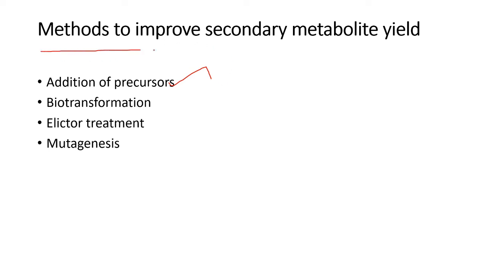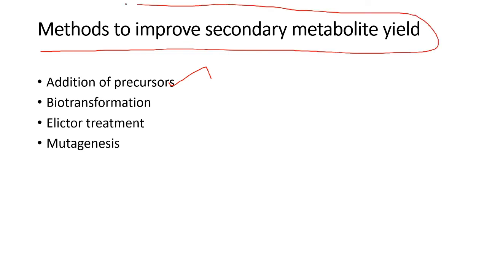They will ask what are the methods to improve the secondary metabolite yield. Biotransformation: identify the genes of the novel components, transfer them into plants and extract larger amounts. That is called molecular farming. Take the genes, for example, from Azadirachta indica, azadirachtin: which gene is responsible for the insecticidal properties. Take out the genes and transfer them to tobacco plants or other cultivable plants. We can extract. And elicitor treatment.